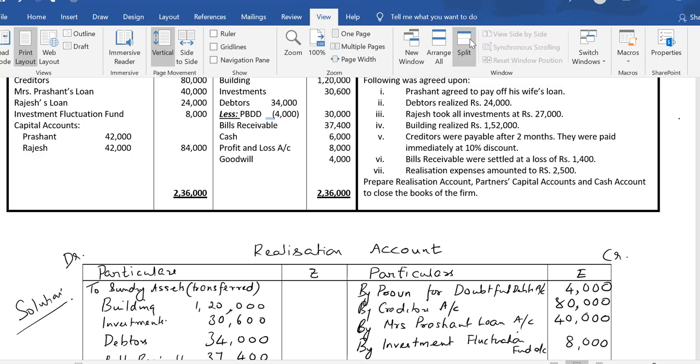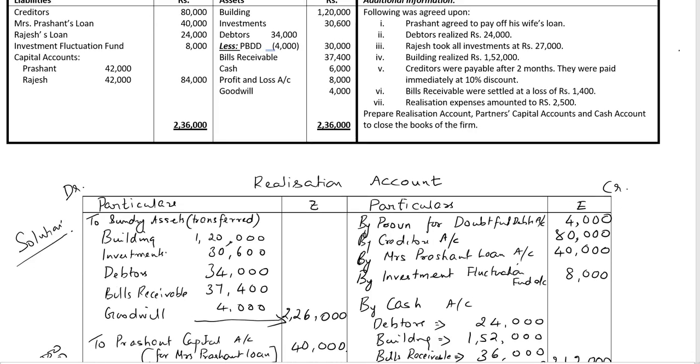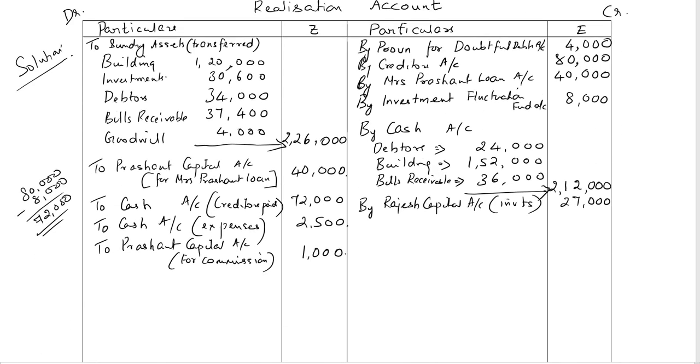I'll remove the split and we can find out the gain and or loss on realization. We'll total the credit side first.